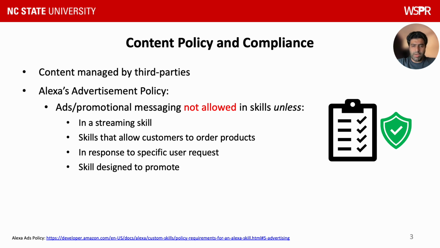One such policy is that Alexa does not allow advertisements within skill responses unless an exception criteria is met. For example, ads are only allowed in streaming skills or in a skill that allows customers to order products. Ads are also allowed in response to a specific user request or if the skill is designed to promote a certain product or service. If a skill contains an advertisement which does not match the exception criteria, then the skill can be suspended for the violation of the policy.